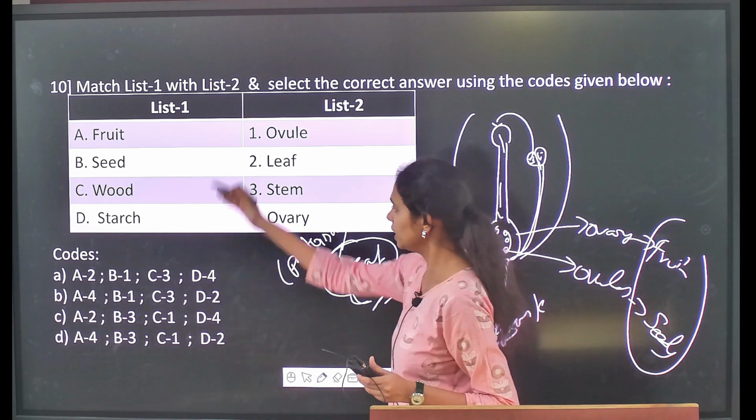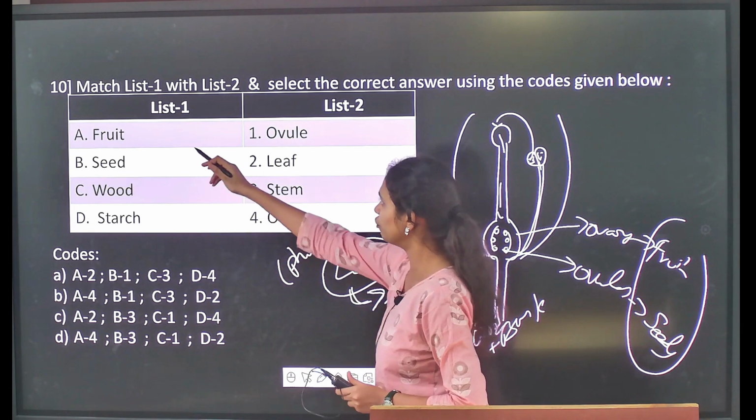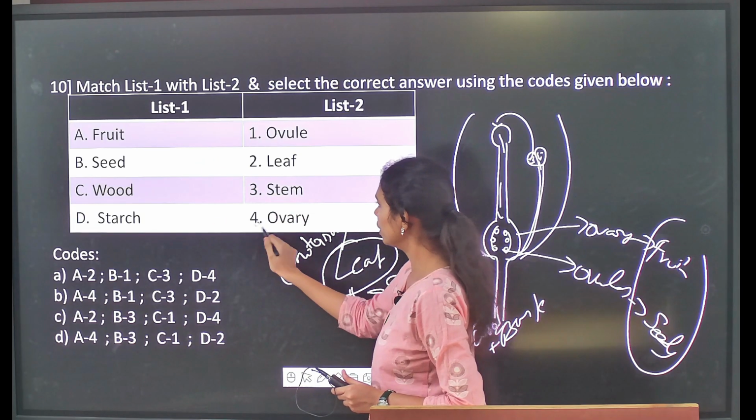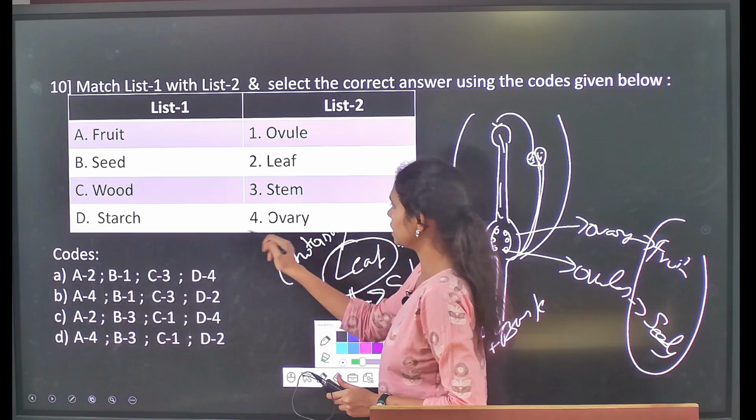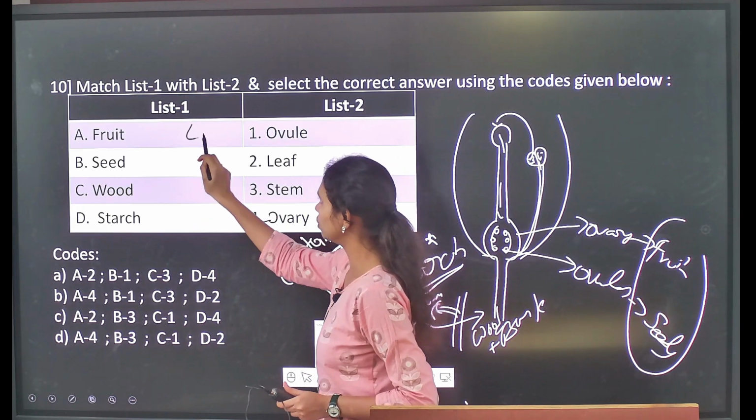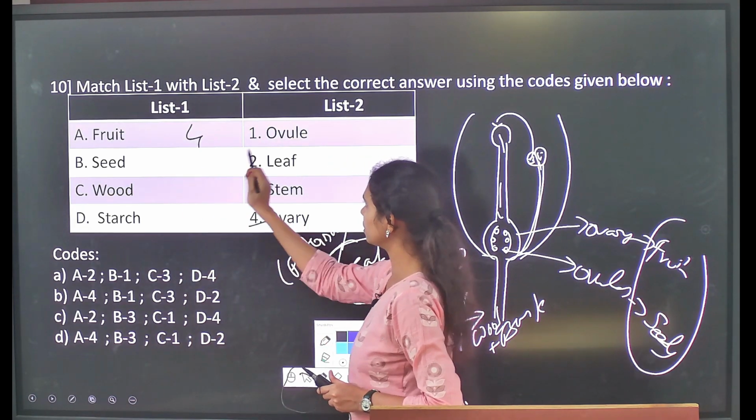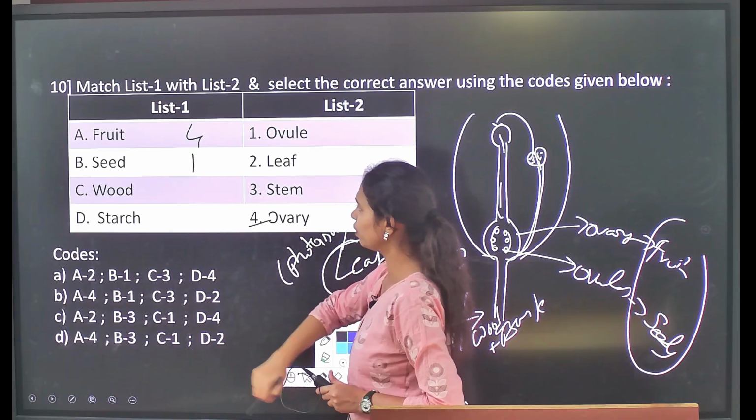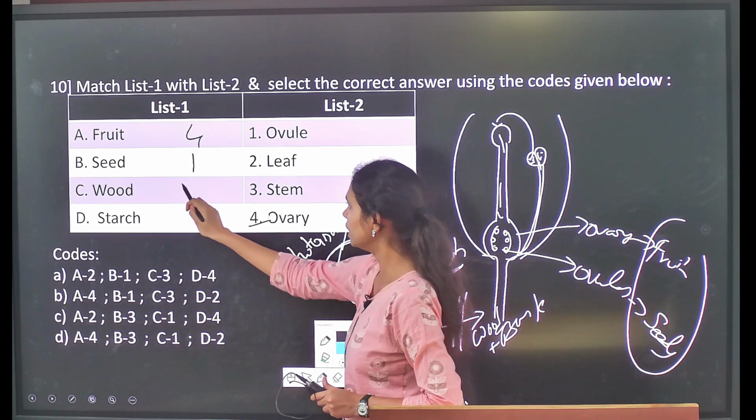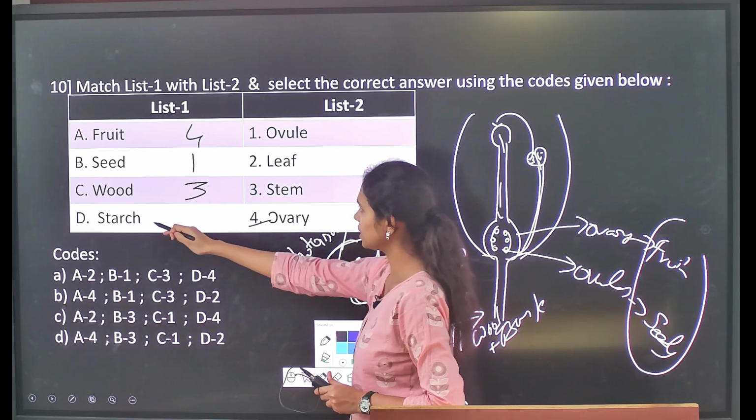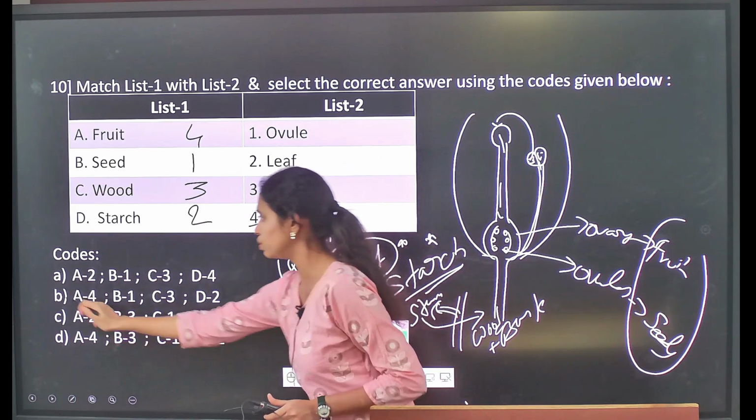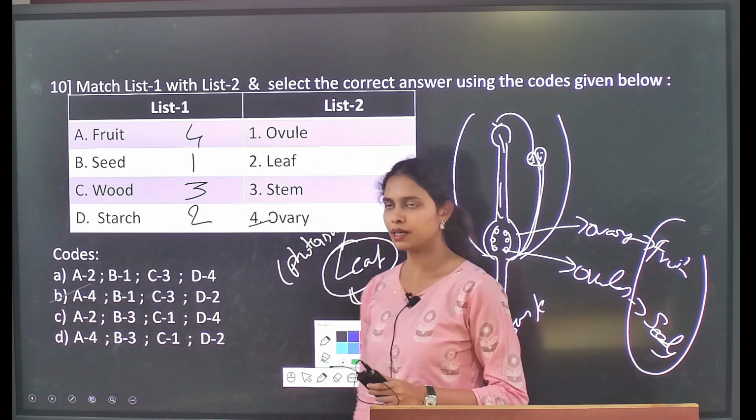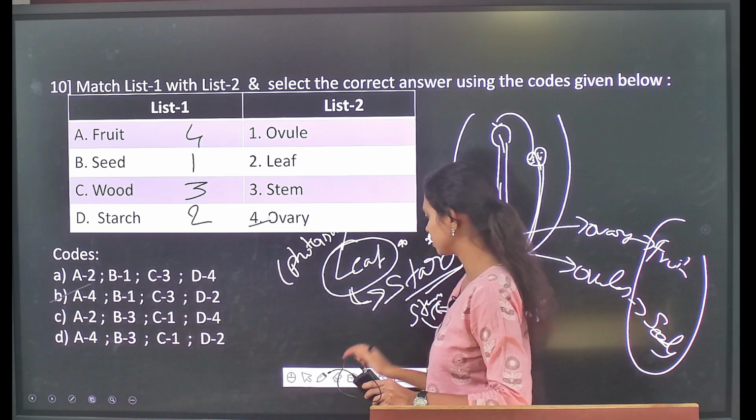So if you see the different statements here, the fruit is the result of the ovary, right? So it is ovary, and the seeds are the result of ovule, followed by wood is the result of stem, then starch will be stored in leaf. So it is 4, 1, 3, 2. So option B is the correct statement for this question.